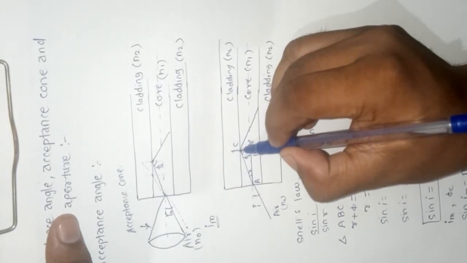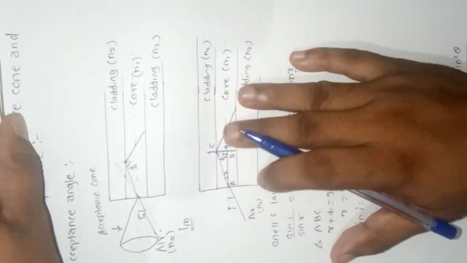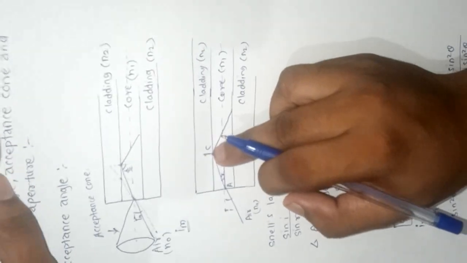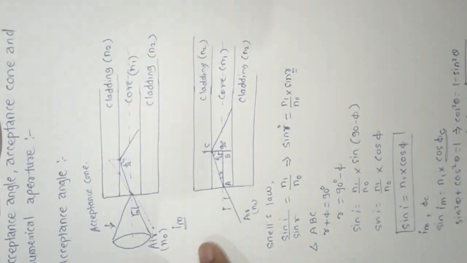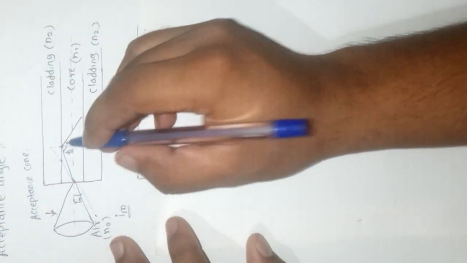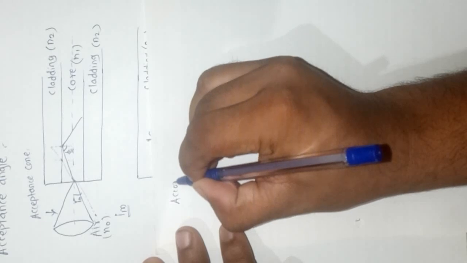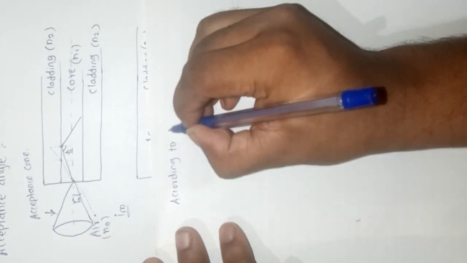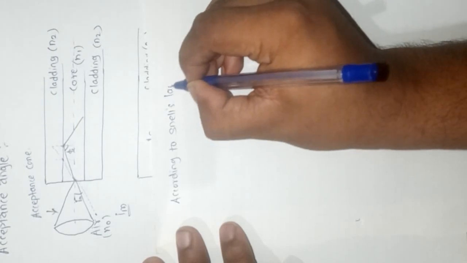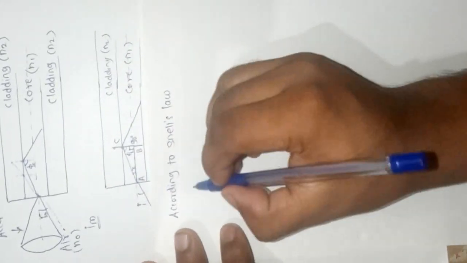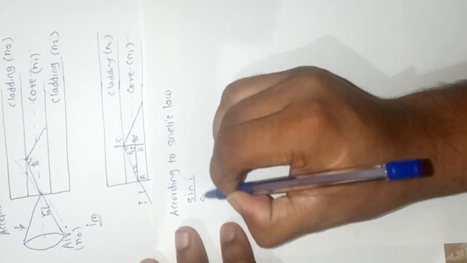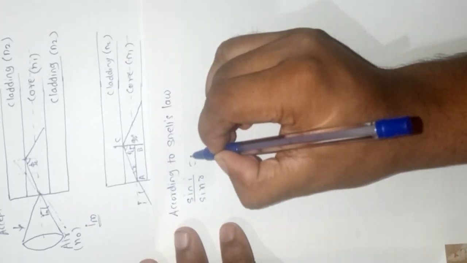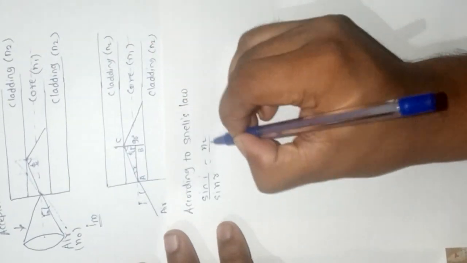Now again at this point I apply Snell's law. Suppose at this point, according to Snell's law, sin I upon sin R is equal to n2 upon n1.